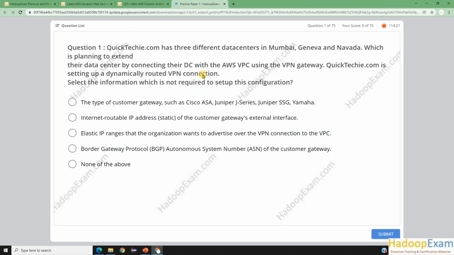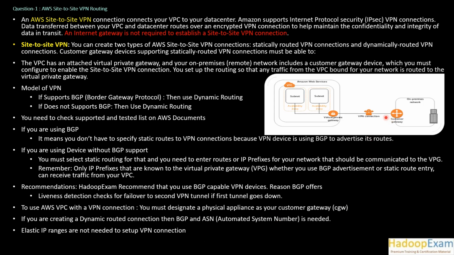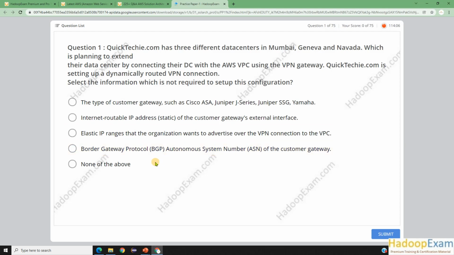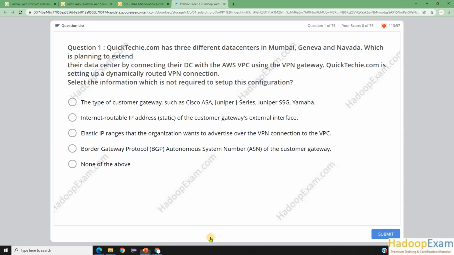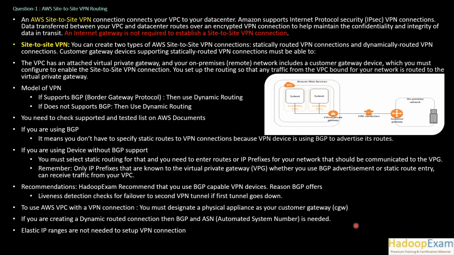The question also asks about the internet routable IP address, I mean the static address of the customer gateway external interface. So that is needed. You need to configure the static IP at the customer gateway. Elastic IP ranges that the organization wants to advertise over the VPN connection to the VPC, that is not needed. It is clearly mentioned here. Alright, the Border Gateway Protocol autonomous system number of the customer gateway is also needed here.